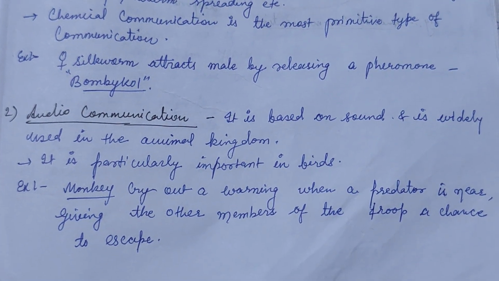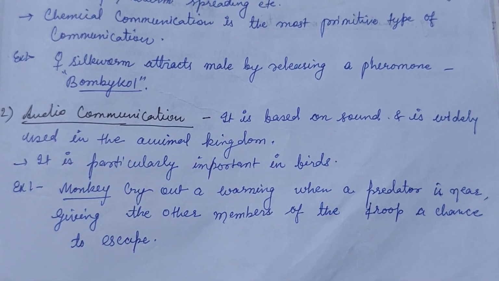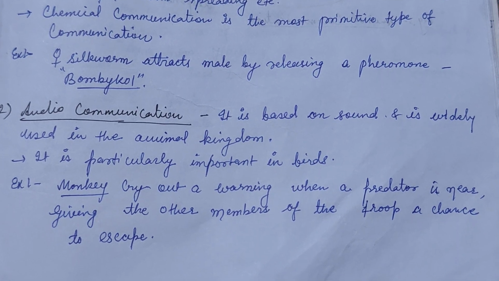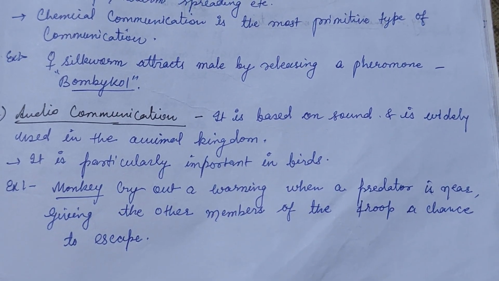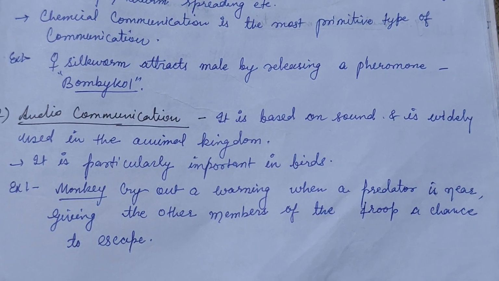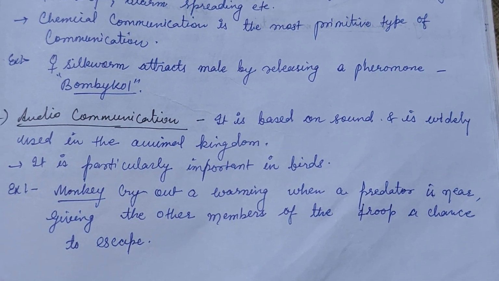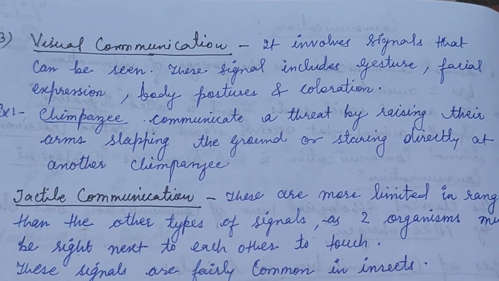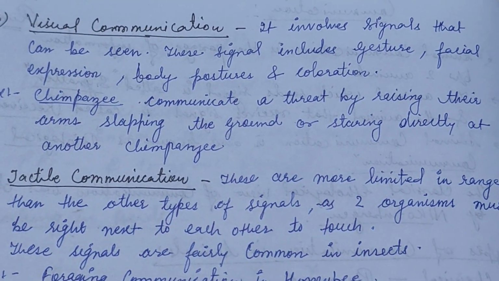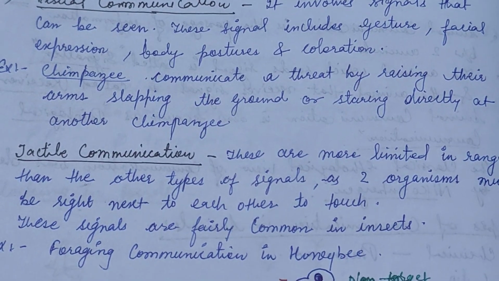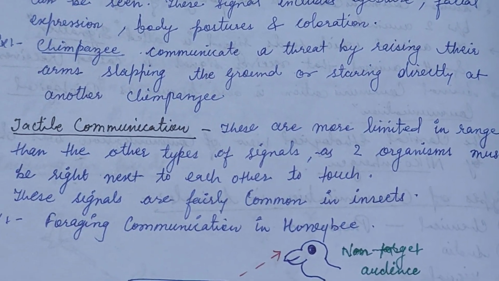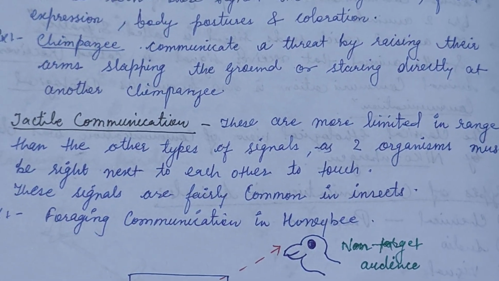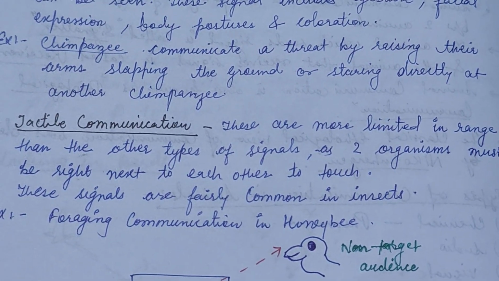Next, audio communication is based on sound and is widely used in the animal kingdom. An example is the monkey crying out a warning when a predator is near, giving the other members of the troop a chance to escape. Next is visual communication, which involves signals that can be seen. Signals include gesture, facial expression, body posture, and coloration. An example is chimpanzees communicating a threat by raising their arms and slapping the ground or staring directly at another chimpanzee.